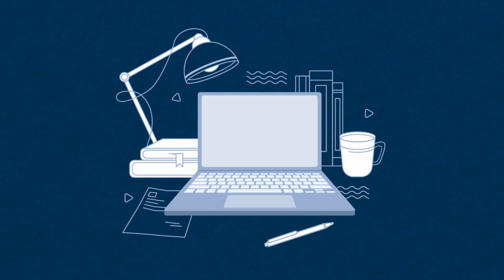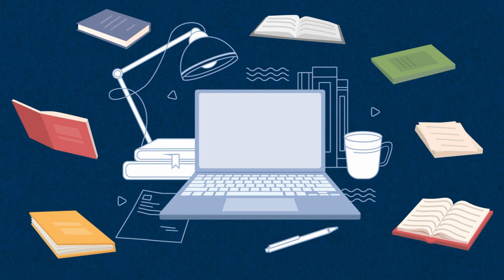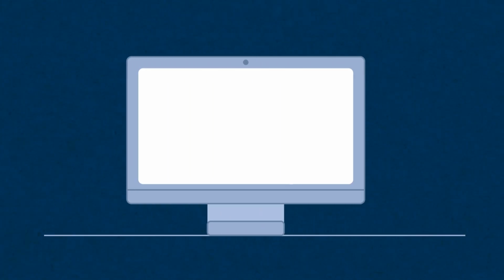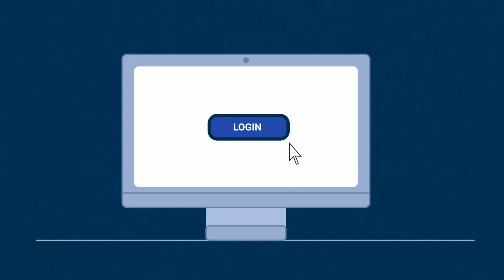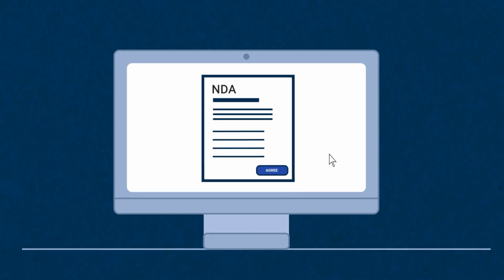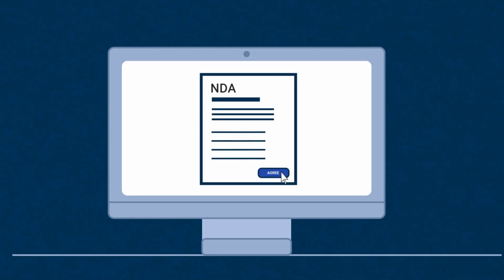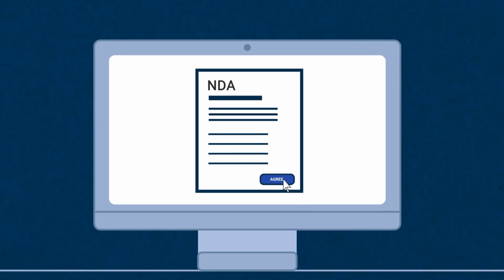Doing the online practice test should help you feel confident about taking your test, but there are likely to be a few small differences between this and your actual test. 1. Non-disclosure agreement. After logging on to the test platform, you'll be asked to agree not to share the contents of the test with anyone. If you don't agree to this, you will not be allowed to start your test.